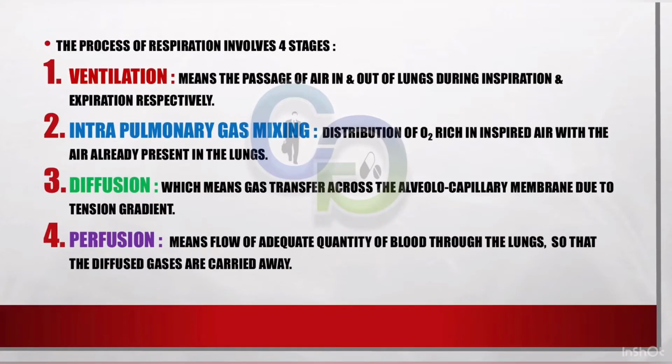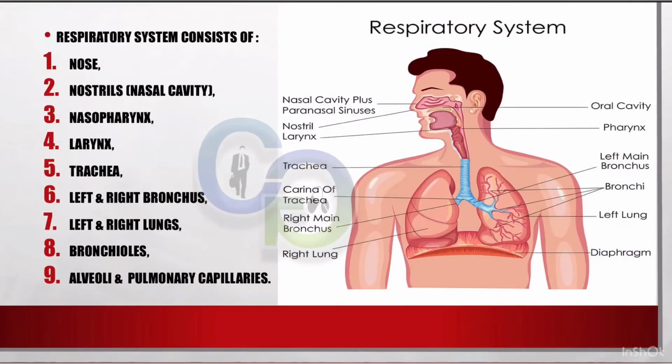The process of respiration involves four stages. 1. Ventilation means the passage of air in and out of lungs during inspiration and expiration respectively. 2. Intrapulmonary gas mixing: distribution of oxygen-rich inspired air with the air already present in the lungs. 3. Diffusion, which means gas transfer across the alveolo-capillary membrane due to tension gradient. 4. Perfusion means flow of adequate quantity of blood through the lungs so that the diffused gases are carried away.